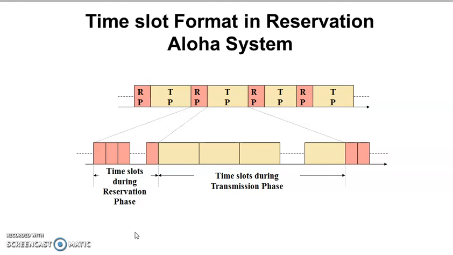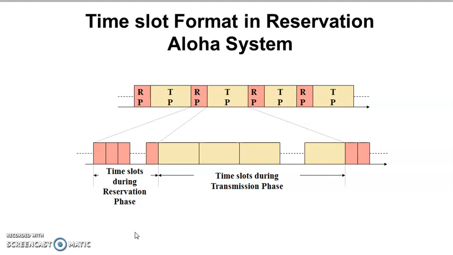Here, if you see the figure, it provides the time slot format for a reservation ALOHA system, and here we have the time slot for the reservation phase. It is short, to support the reservation request messages from the users for a time slot in the transmission phase. The time slots in the reservation phase are accessed by users on a slotted ALOHA basis, by transmitting the request message randomly at the beginning of a short slot time.